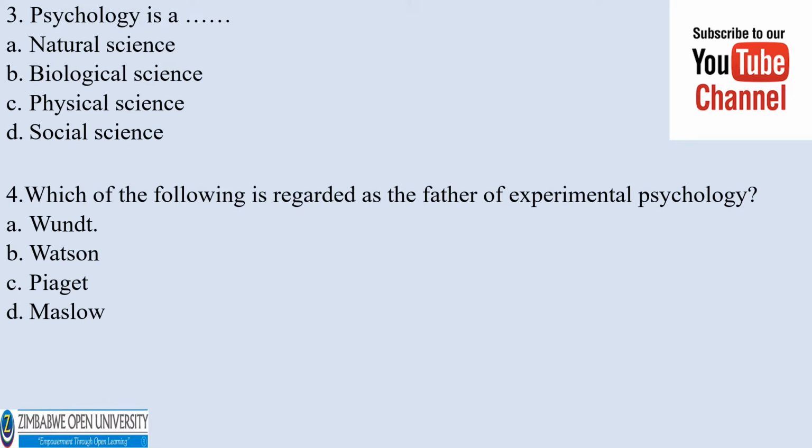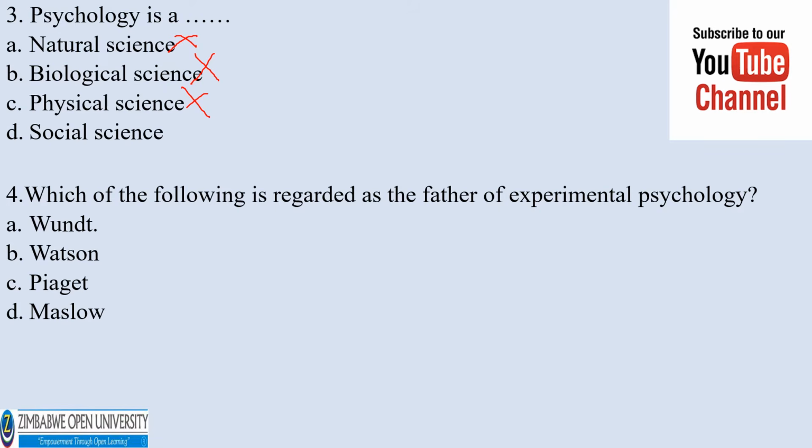Psychology is a natural science, biological science, physical science, social science. I think by now you know that psychology is a social science. When we talk of the natural sciences, we're talking about geography, biological science, biology, animal science, physical science, physics, and other disciplines.